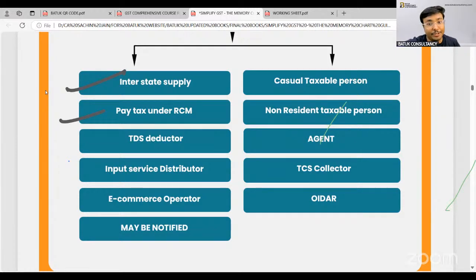In case of input service distributor, whatever your turnover, you have to take the GST registration. In case of e-commerce operator, casual taxable person, non-resident taxable person, agent, TCS collector, online information data access and retrieval services, yes, registration is required, whatever your turnover. So this section number 24 is also very relevant for all of us, because through this particular section we can easily identify whether the GST registration is required or not.